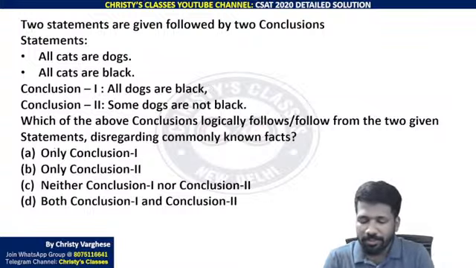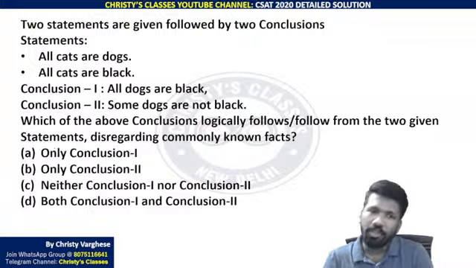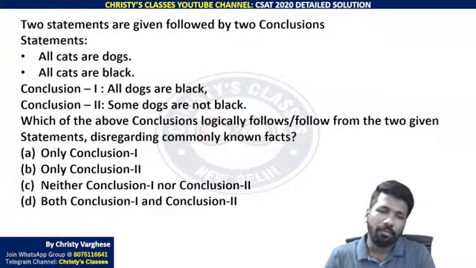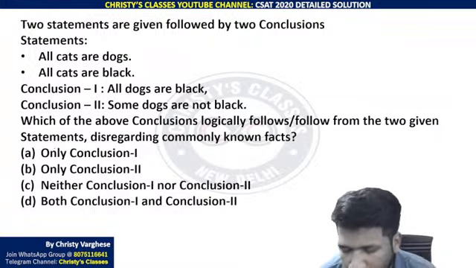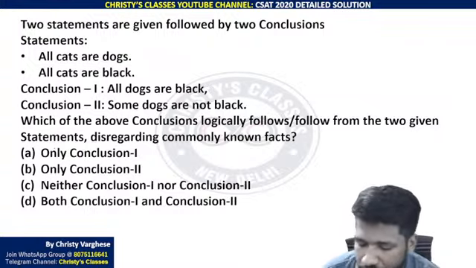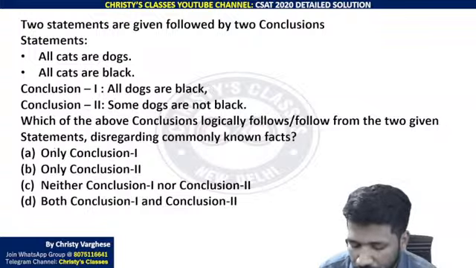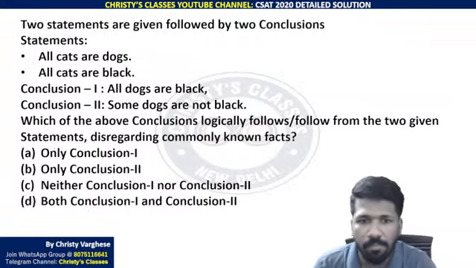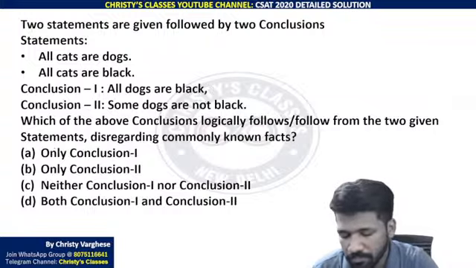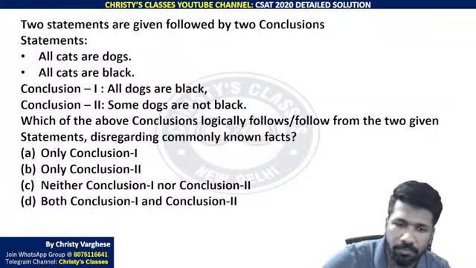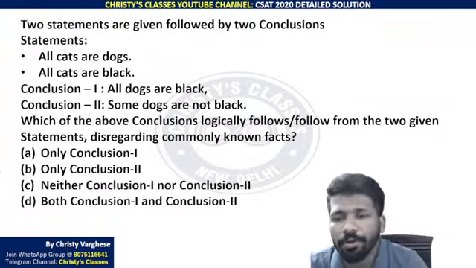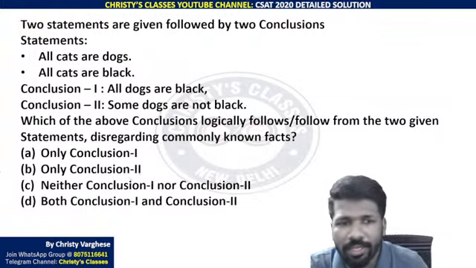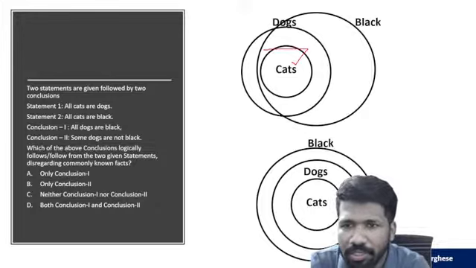Syllogism in last 2 classes also we discussed how to approach it using Venn diagram. Minimal overlapping diagram you can start with. If you want, you can draw more Venn diagrams also. Okay, due to lack of time, I will start explaining. All cats are dogs. How you can represent that? Cat should be inside dog set.